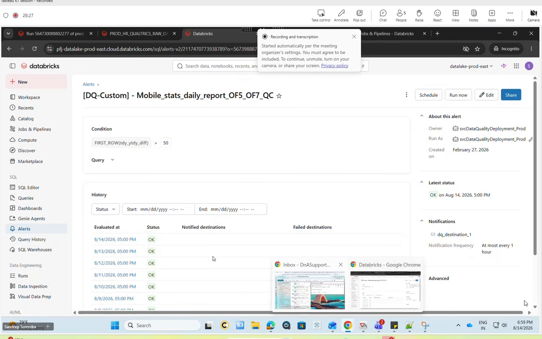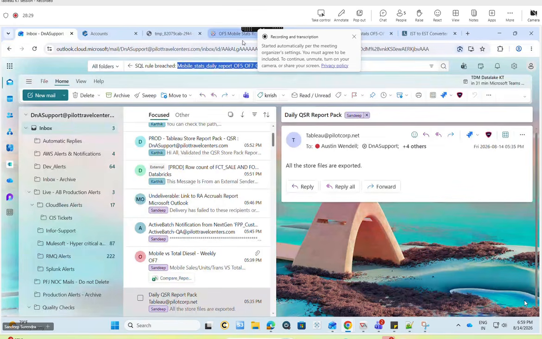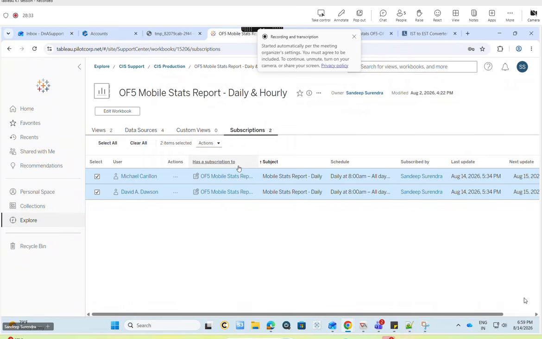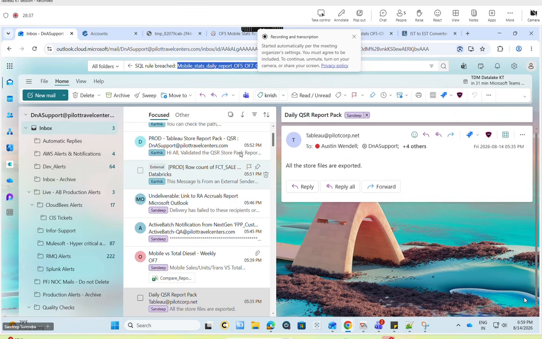As soon as this comes in, I will not be monitoring; some other people will be monitoring and they will let me know. I go and pause this report as soon as it comes. Once the report has been delivered, we will communicate to them that the issue has been resolved and the reports will be delivered.